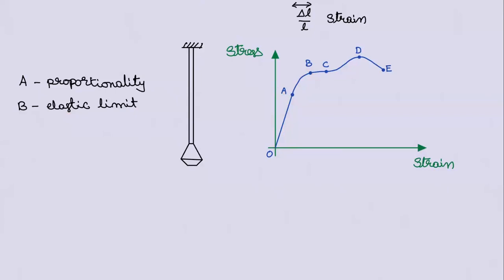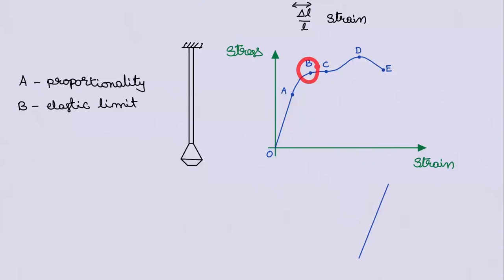Sir, what is elastic? That means if you apply some strain, some stress will be developed. If I remove the strain, stress becomes 0. That means if you deform the body up to this and leave it, it will come back. If you deform up to A and leave it, it will come back to O. If you take it to a point between A and B and leave it, it will come back. Up to B, it will come back to its original size and shape. But beyond B, it won't come back to its original size and shape. That's a point you need to understand. Beyond B, because after B, what happens is that there will be a